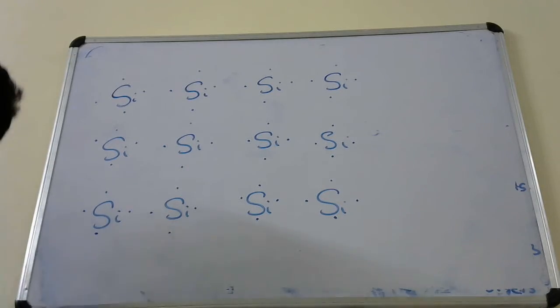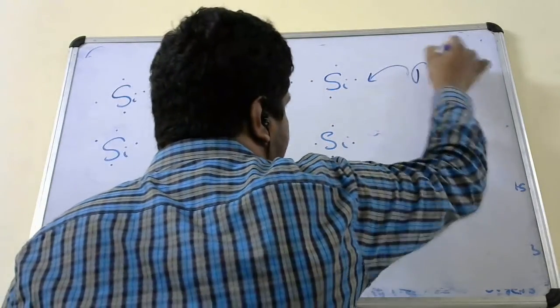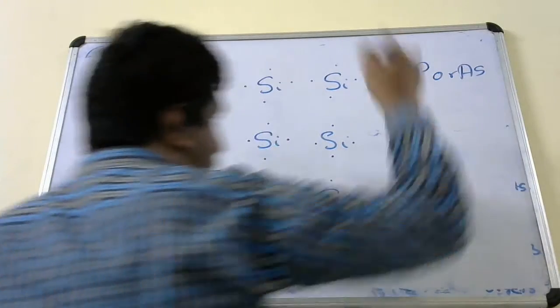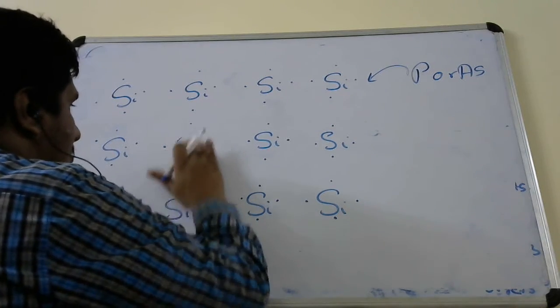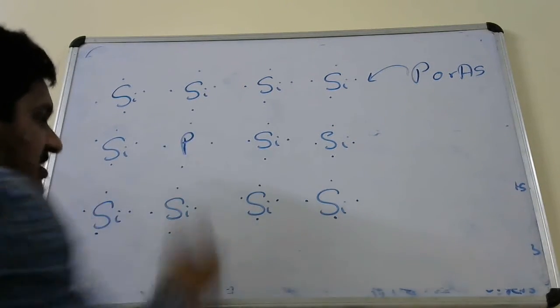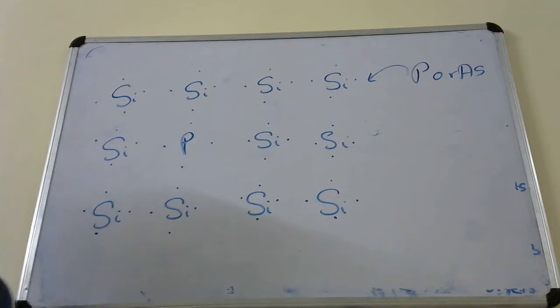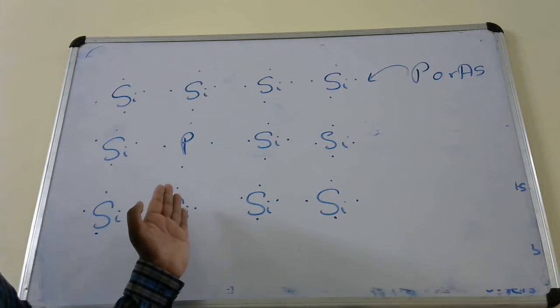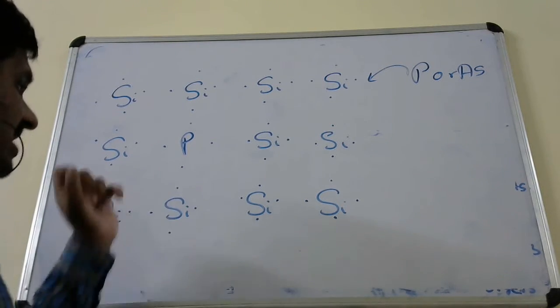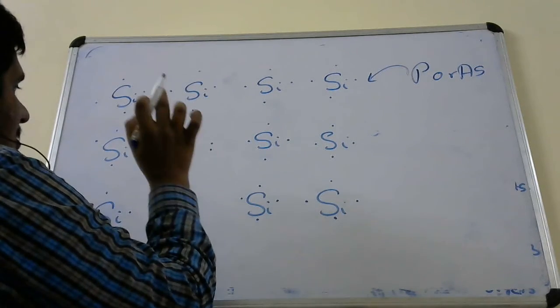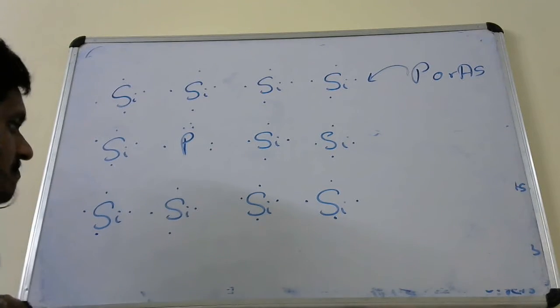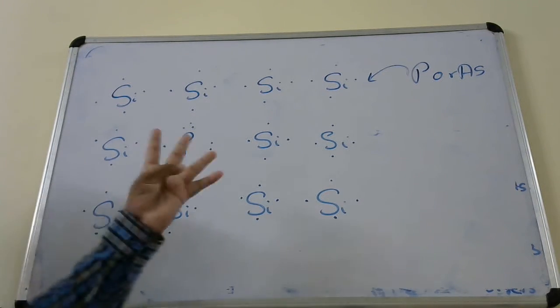Now we introduce phosphorus or arsenic from outside. It will replace one atom of silicon, or more than one. For clarity, I am showing one atom being replaced by phosphorus. Now phosphorus has how many electrons? Obviously 5 electrons, but silicon has 4 electrons.